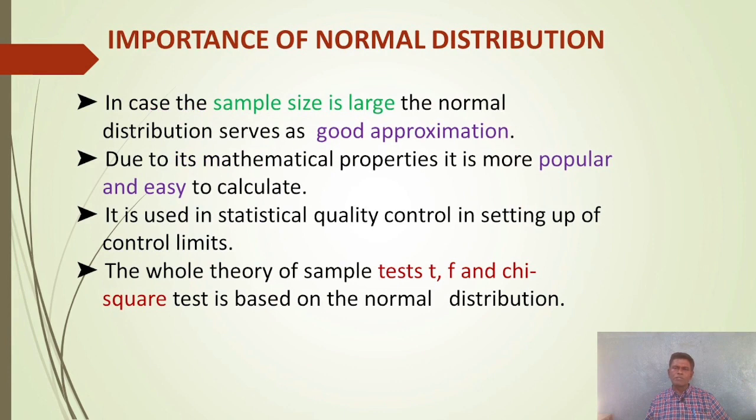Now let us see the importance of the normal distribution. In case the sample size is large, the normal distribution serves as a good approximation. Due to its mathematical properties, it is more popular and easy to calculate. It is used in statistical quality control in setting up control limits. The whole theory of the sample tests t, F, and chi-square is based on the normal distribution.